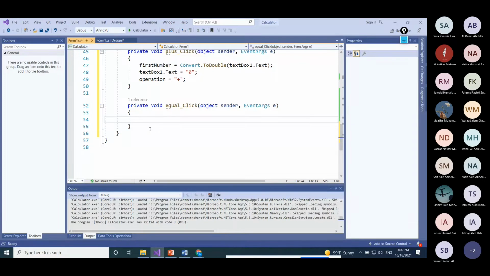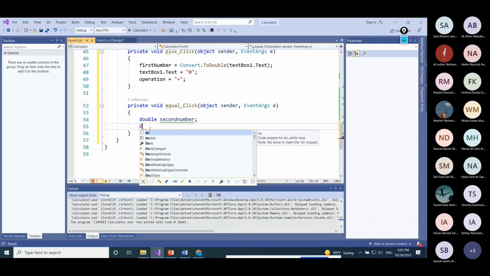When we click on equal, we have to have two numbers. We have first number, we have to have operation, and we have to have the second number. So here I will capture the second number. I will define one variable called secondNumber. This is where I will save the second number, and then I'll have another variable to save the result, double result.